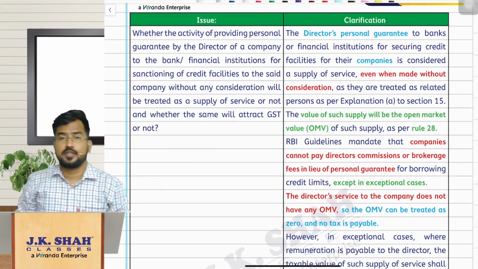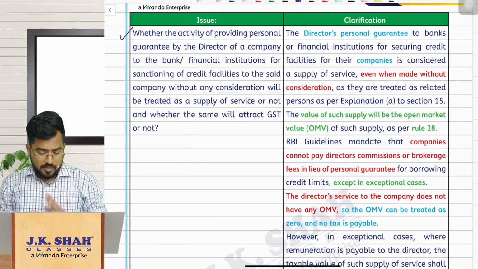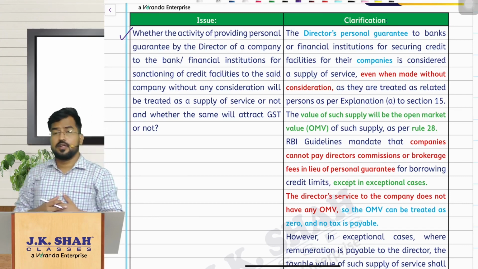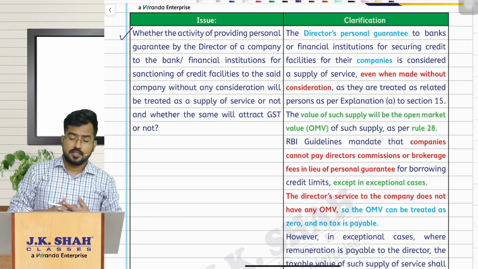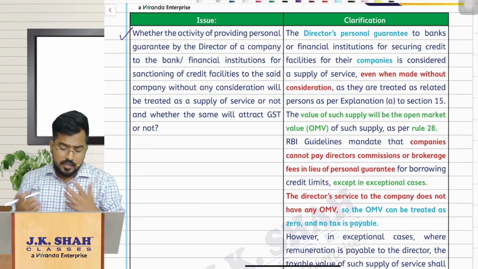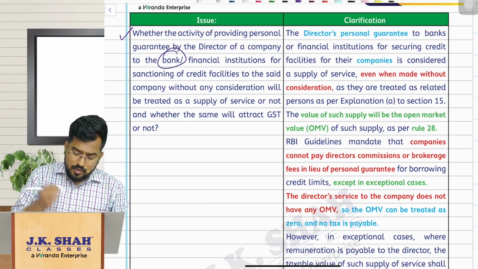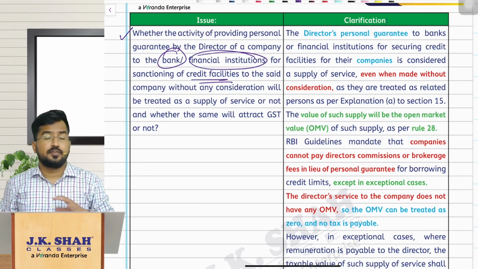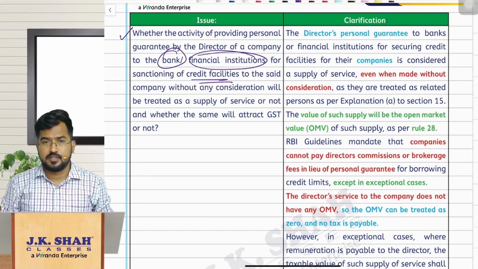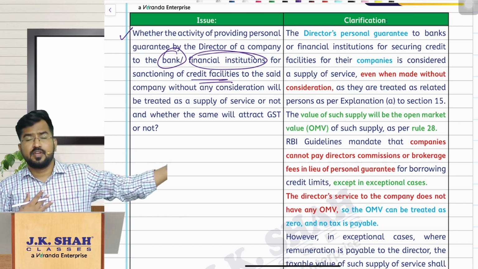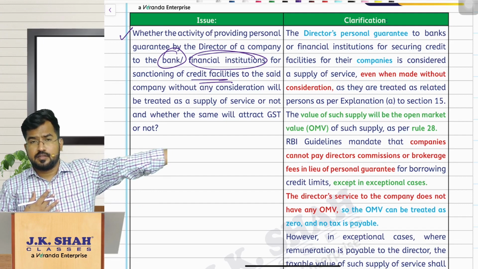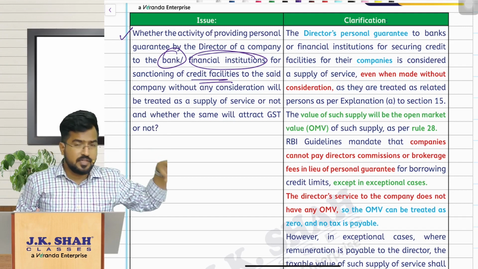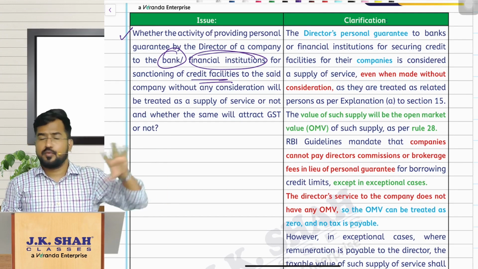Now the first issue is really something very interesting, where normally the directors will give corporate guarantee to the companies for the loans provided by the financial institutions to the company. The directors of the companies will give guarantee to the banks and financial institutions for providing some credit facilities to the companies, and without charging any consideration, these people are doing this. That means, imagine I am a director of a company, I am giving a guarantee for the company to take the loan, or the loan has already been borrowed, etc. To the bank or financial institution, I am just giving guarantee for my company, for the credit facility they have provided to the company.